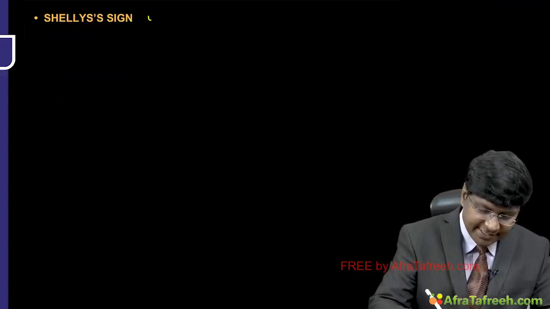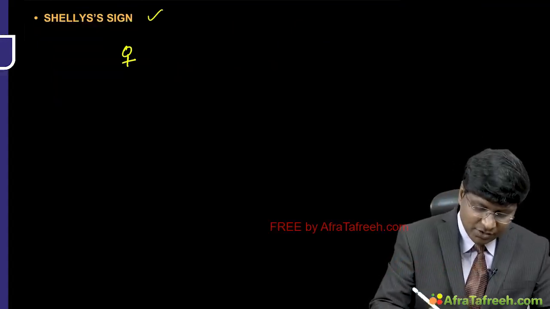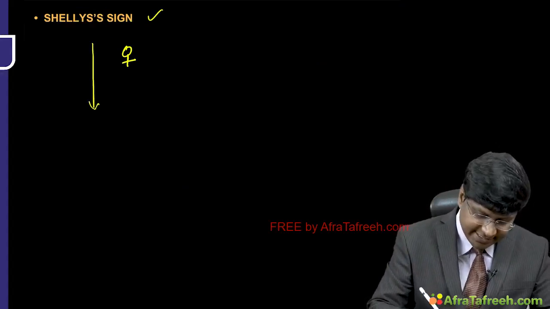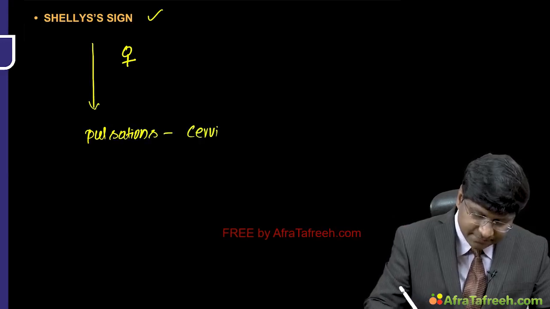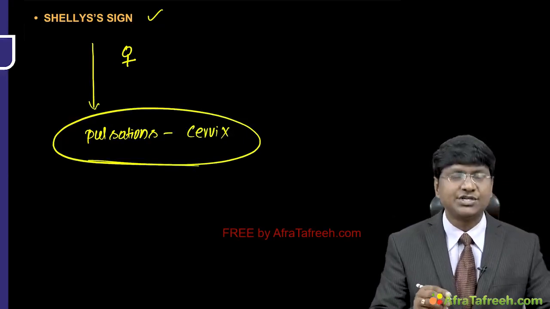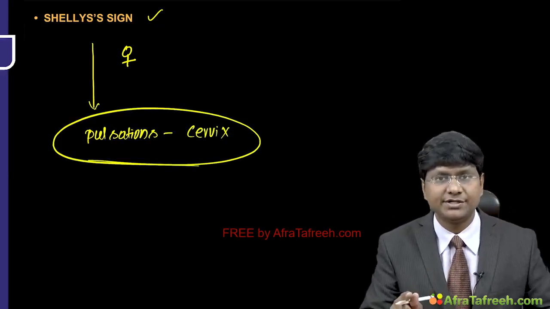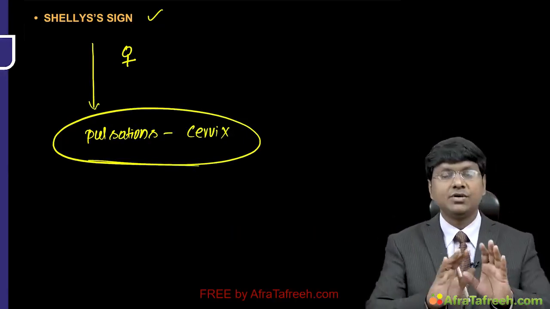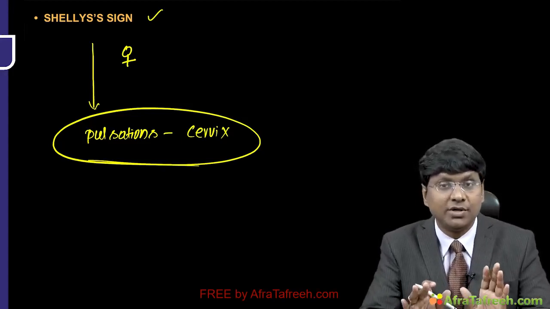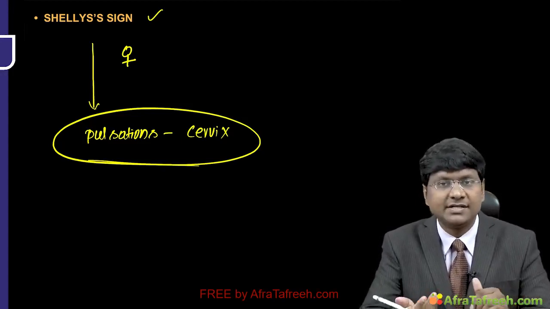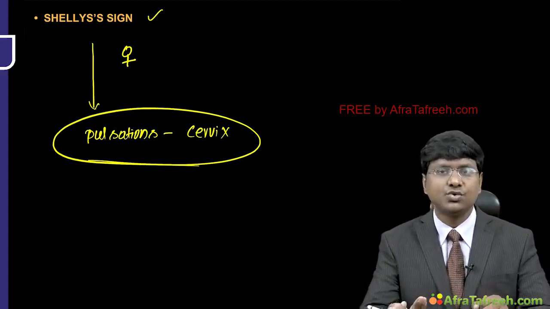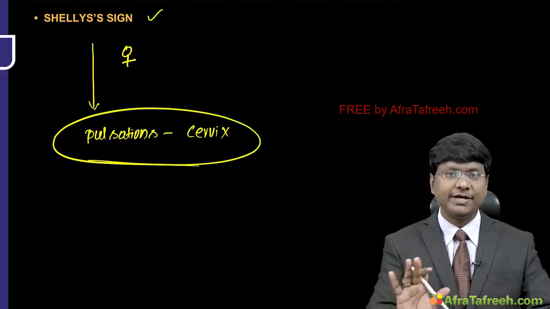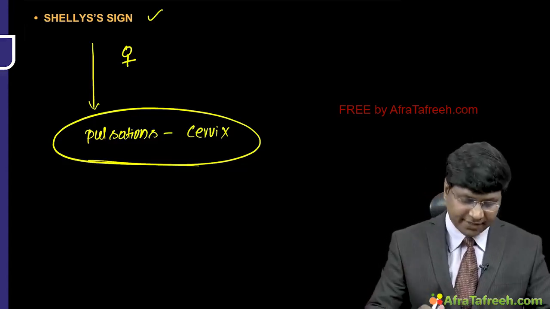And the next important sign is the Gallavardin... the Shelley sign. This is observed commonly in females, that is pulsations that you will be able to make out over the cervix. That is called the Shelley sign in case of aortic regurgitation. Now these are all the peripheral signs that you come across only in case of chronic AR. Whereas in case of acute AR, what did we discuss? You don't have that increased stroke volume, and that is the reason why you don't have the peripheral signs in case of acute AR.